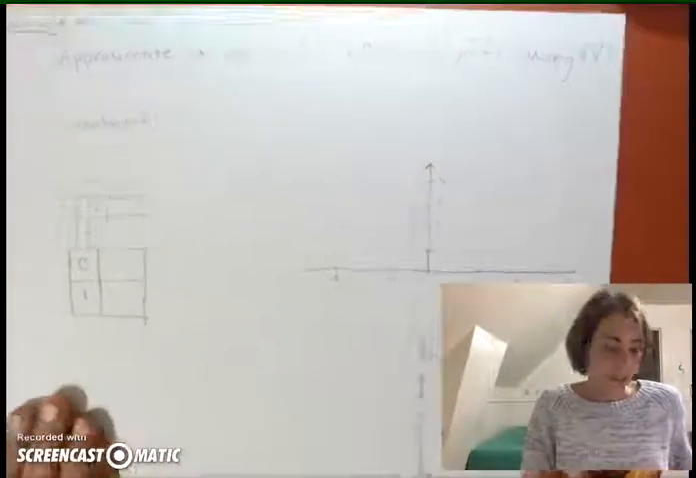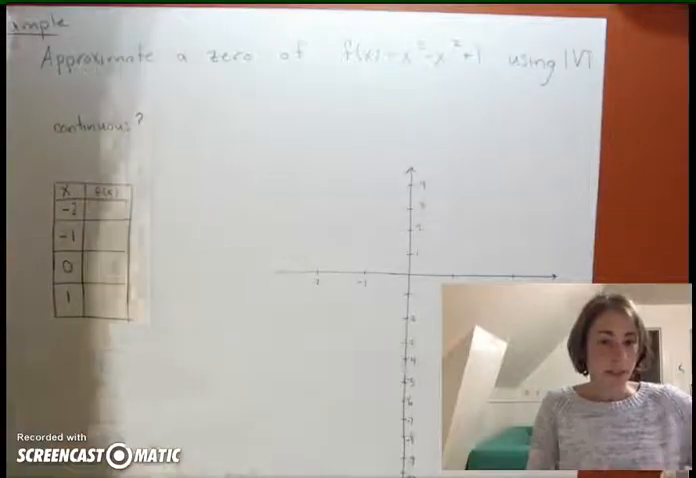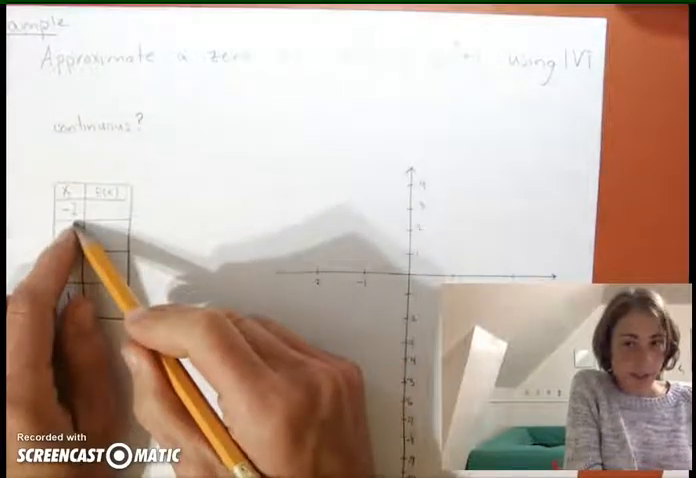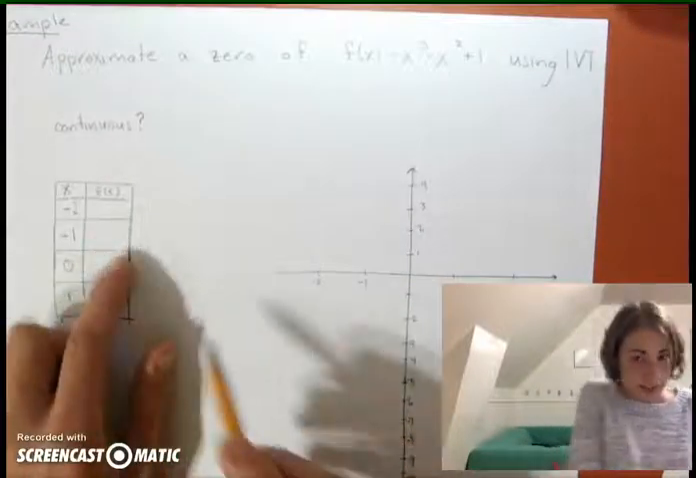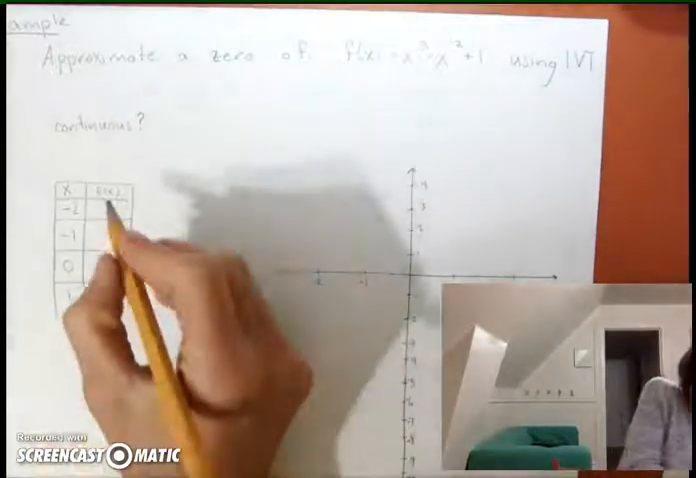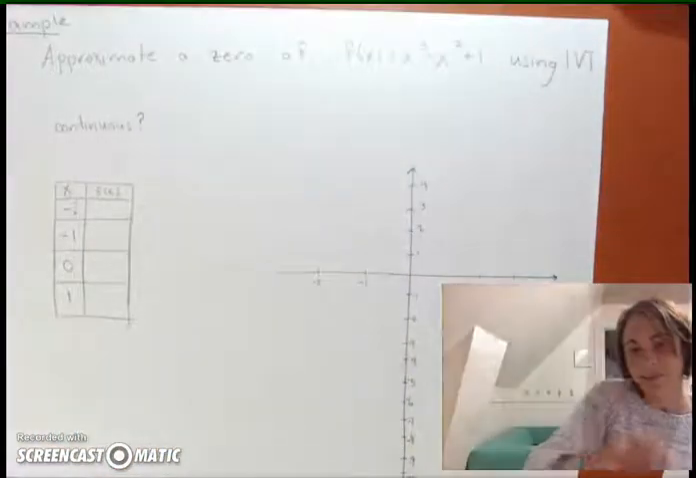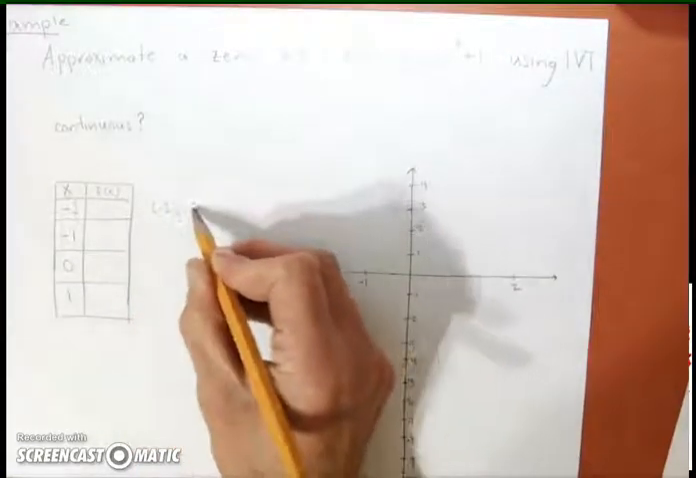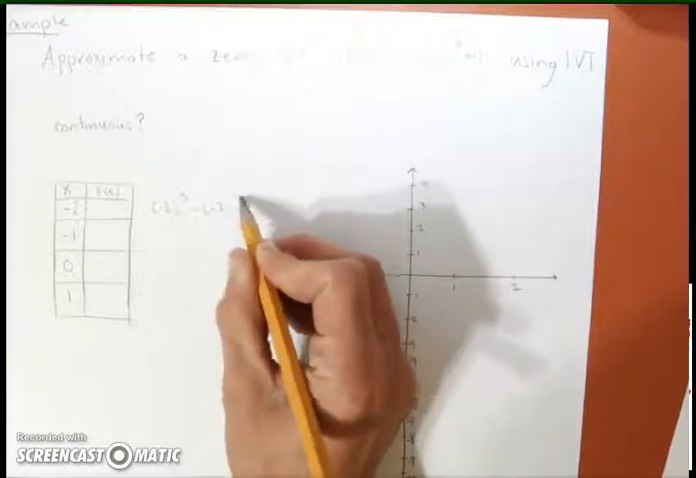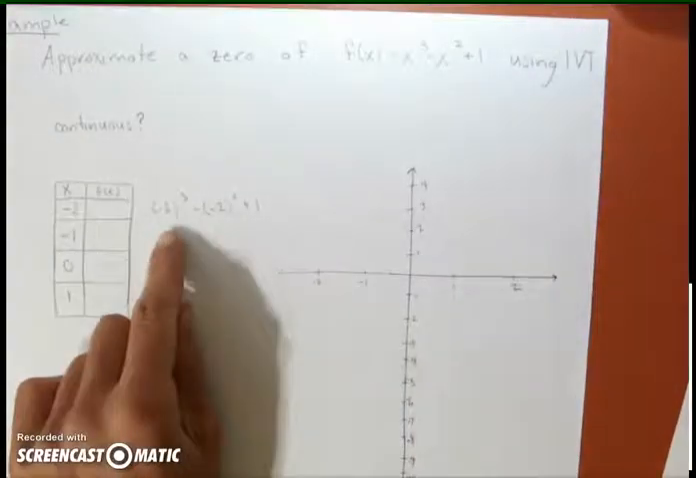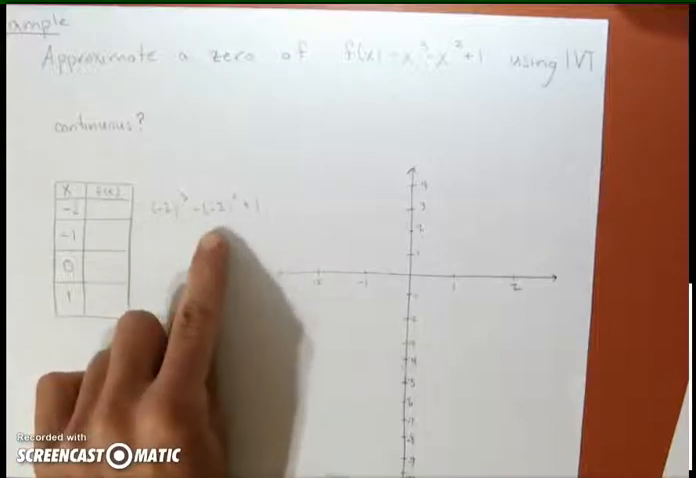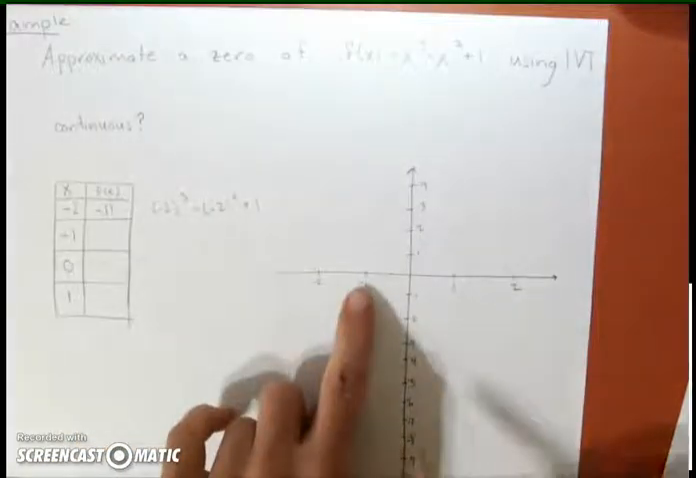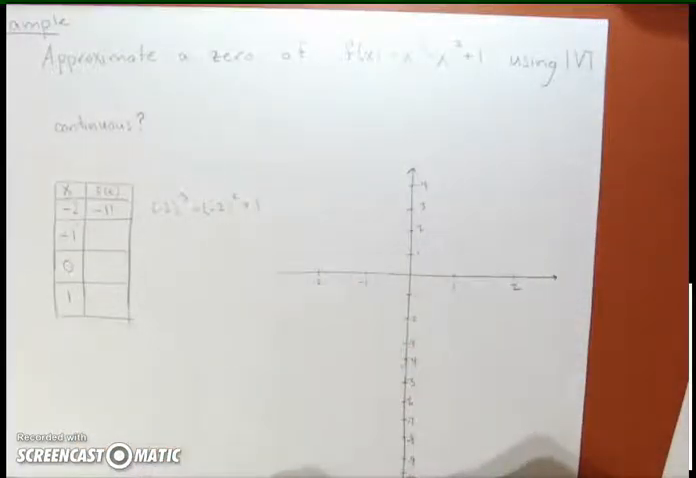So I want to do that by using this function table first. We could calculate this by hand if we wanted to. So when x is -2, we're going to plug in -2 cubed minus -2 squared plus 1. So this is -8 minus 4 is -12 plus 1 is -11. So the point -2, -11 is on our graph.